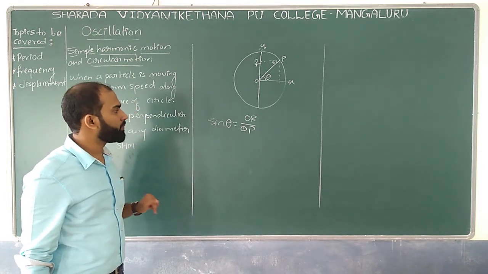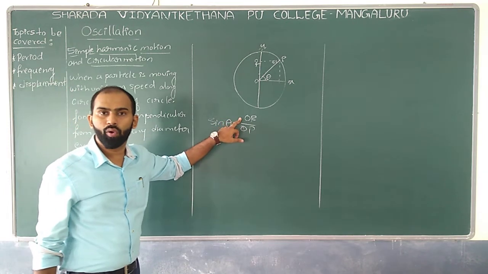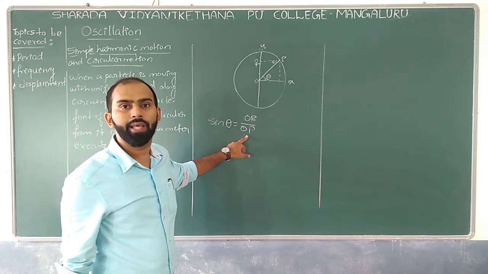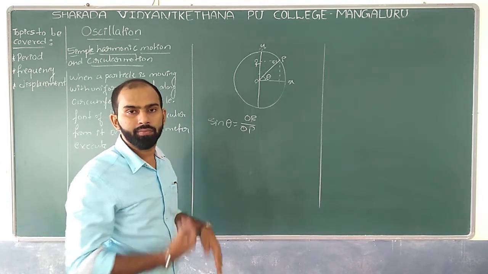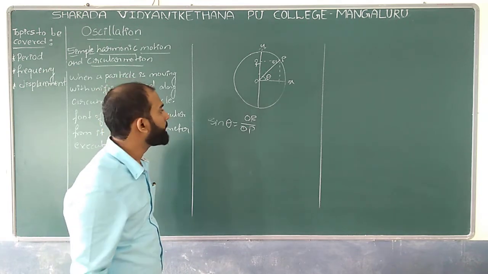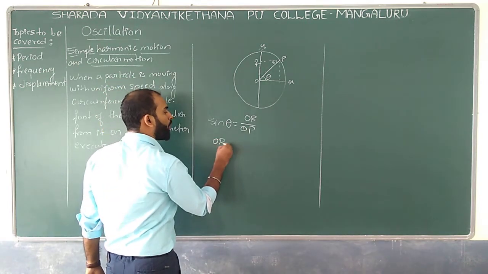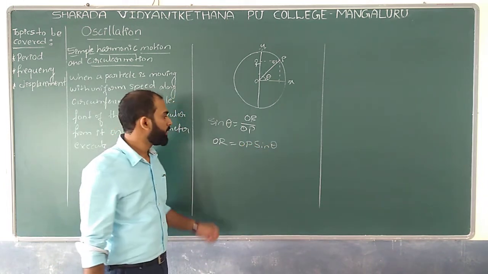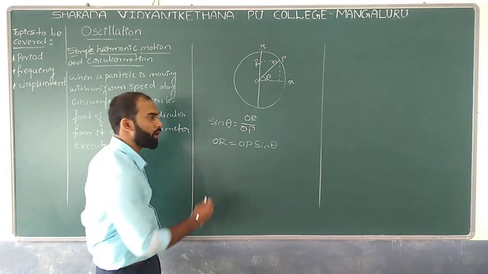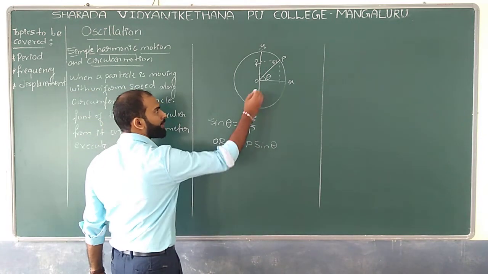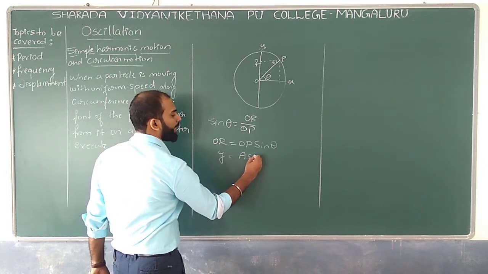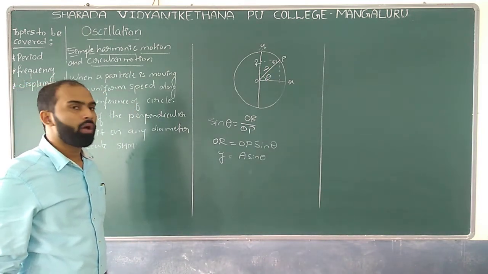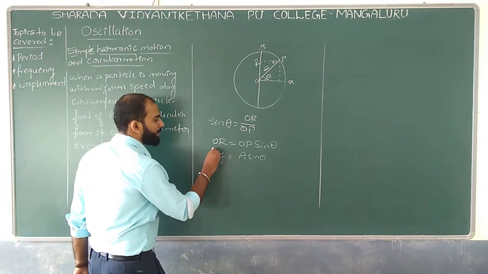Now, your OR is located on which axis? OR is located on the y-axis. And what is the value of OP? Can I say OP is the radius of the circle? I can take it as A over here. So now I can write OR is equal to OP into sin theta. Yes or no? Yes. So now OR we can call Y, is equal to A into sin theta, because I can take the radius as A for the time being. This is the expression for the displacement relation.